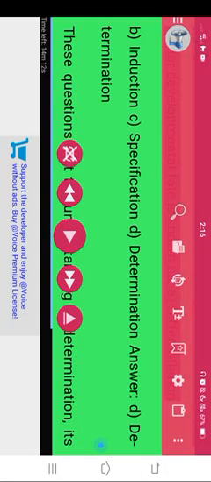Previous year questions. CSIR NET JRF 2019. Which of the following is directly involved in the determination of the ectodermal cells to form neural tissue? A. FGF. B. BMP. C. Sonic hedgehog. D. Notch. Answer: C. Sonic hedgehog. CSIR NET JRF 2018. The process by which a cell is irreversibly committed to a particular developmental phase.